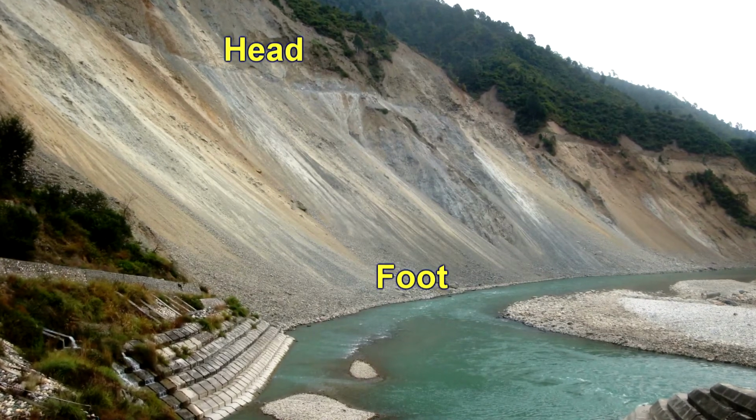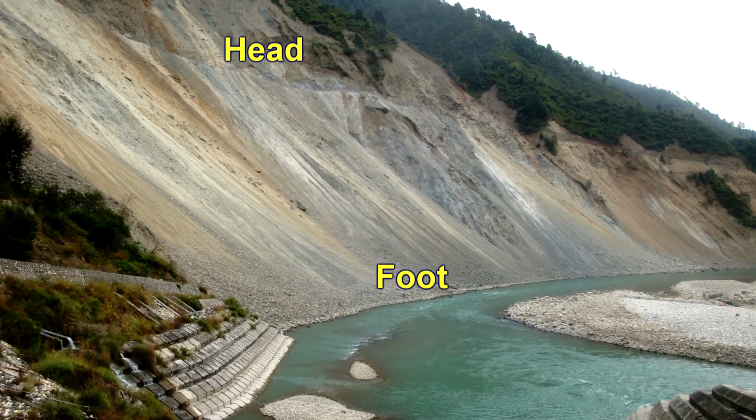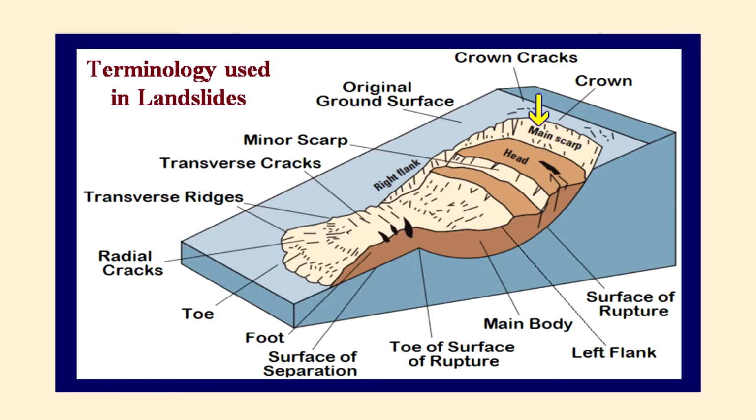of rupture that overlies the original ground surface, and main body is the main part of the displaced material of the landslide that overlies the surface of rupture between the main scarp and toe of the surface of rupture. Main scarp is a steep surface on the undisturbed ground at the upper edge of the landslide, which is caused by the movement of displaced material away from the undisturbed ground. It is the visible part of the surface of rupture.